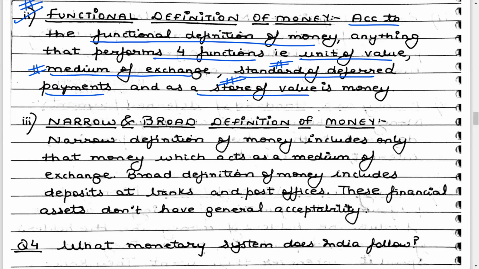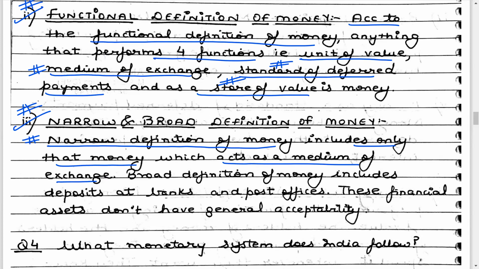Then we have the more important narrow and broad definitions of money. The narrow definition of money includes only that money which acts as a medium of exchange.